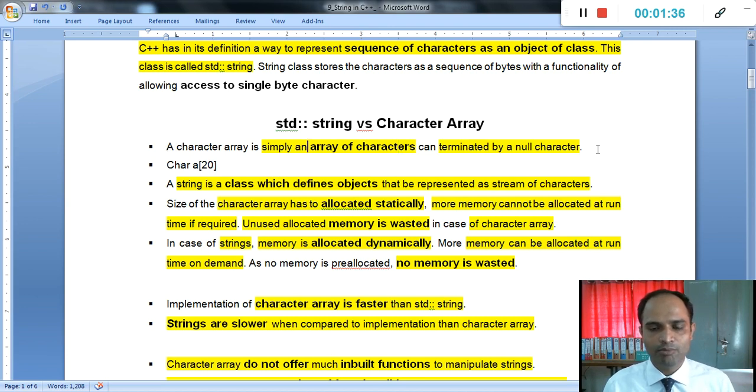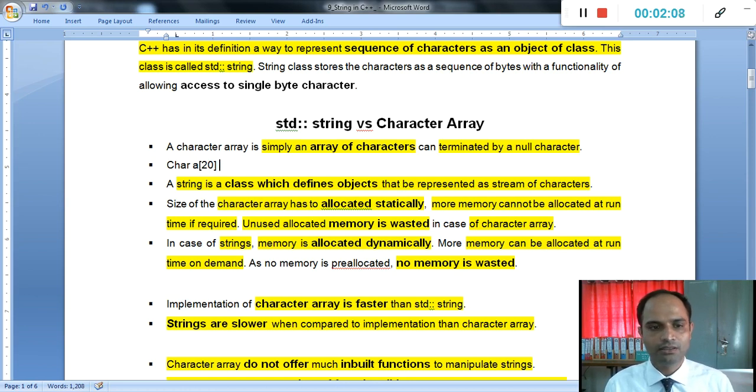And by default it is terminated by a null character. Whenever the computer stores these 20 characters on a machine, it ends with a \0. That's why it is called a null character. Whenever you want to check where a character string or character array ends, you can verify it with the \0. If it comes, the array has ended.